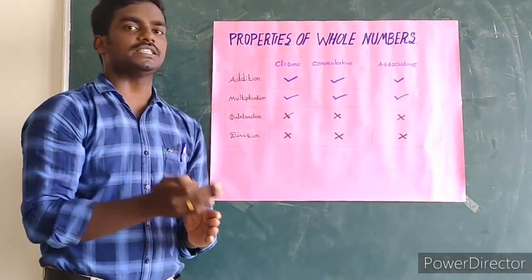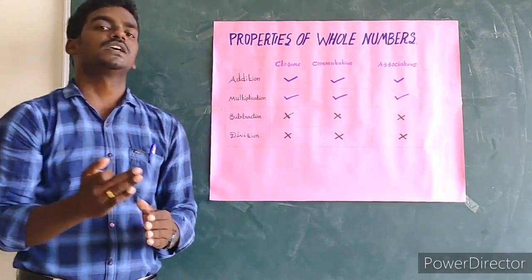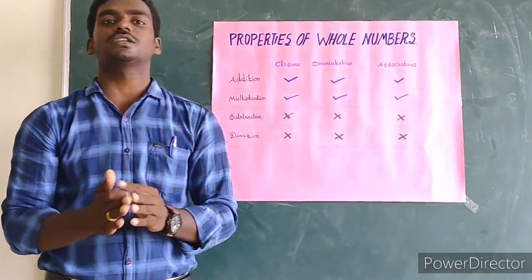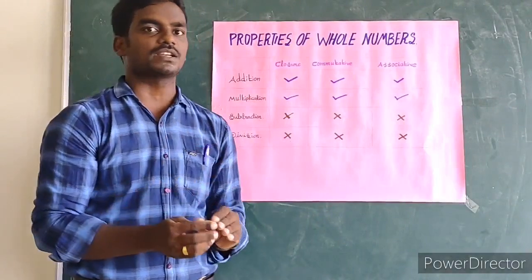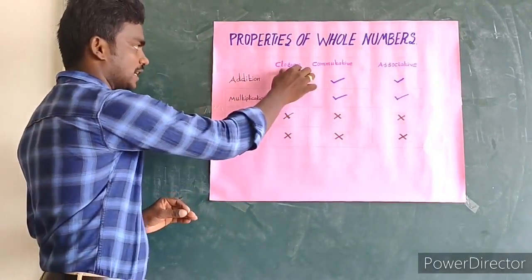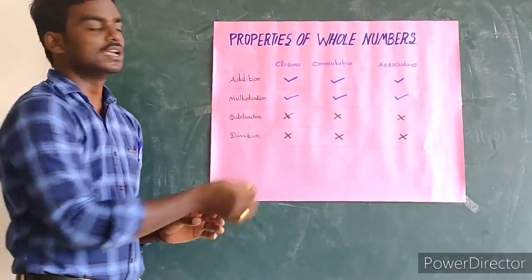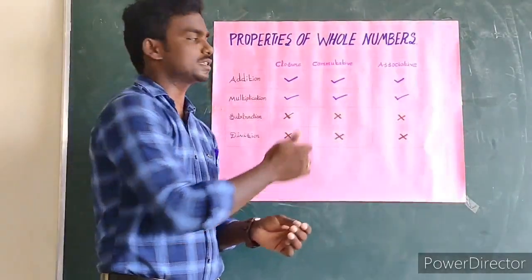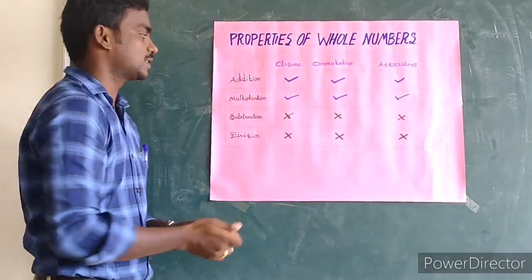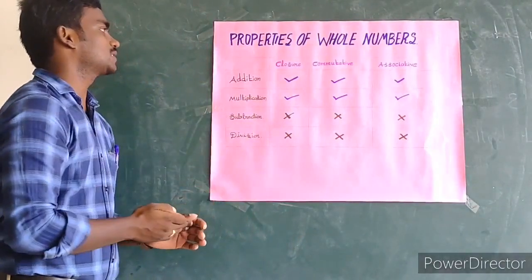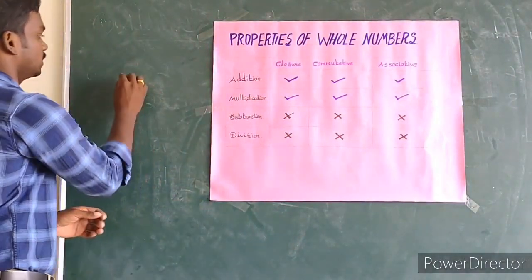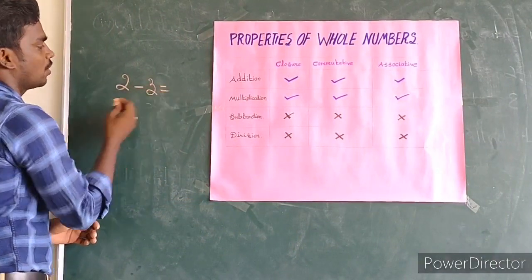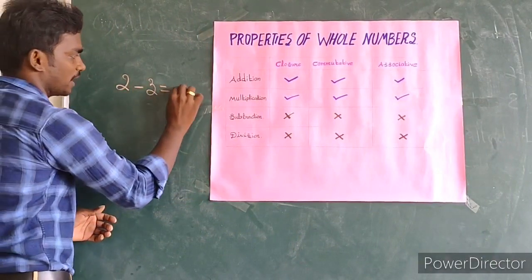Commutative property means a plus b, we can write b plus a. That means we can interchange the numbers. And what is the associative property? The associative property means we can change the bracket grouping. So the closure property is satisfied under addition and multiplication. The commutative property is satisfied under addition and multiplication. The associative property is also satisfied under addition and multiplication. But what about subtraction for the closure property? See, 2 is a whole number, minus 3 is again a whole number. What is the value of 2 minus 3? That is minus 1.